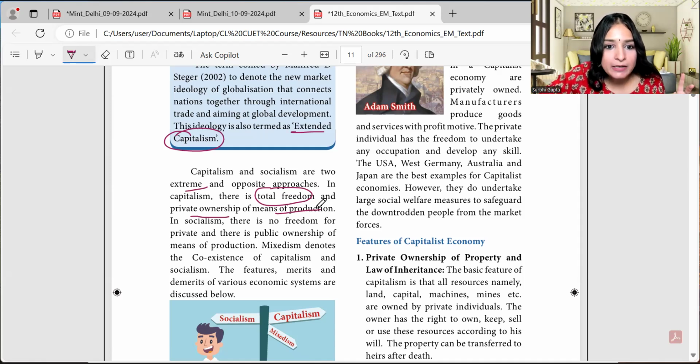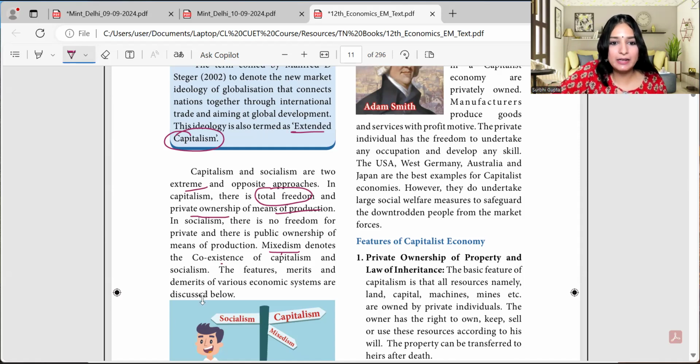All right. But in socialism, there is no freedom for the private person. If I am producing something, there's no freedom for me. There's a public ownership of means of production. That means I'm working for somebody, I'm not owning my company. The company belongs to the government, the public sector has the ownership, and there's no complete freedom for a private person to own the means of production. Okay, and mixed economy denotes the coexistence of both capitalism and socialism.